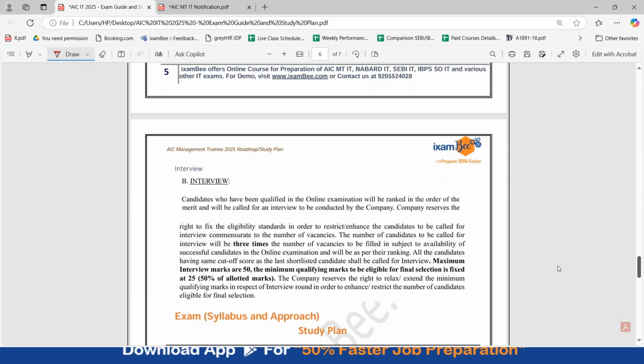After that, there is interview. Interview marks are 50. Minimum qualifying marks in the interview for final selection is 25. Candidates will be shortlisted for interview in the ratio of 1:3.